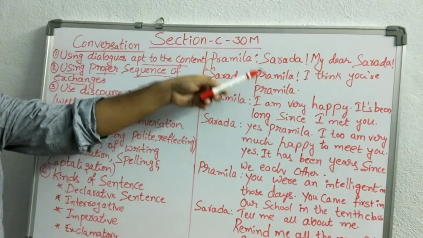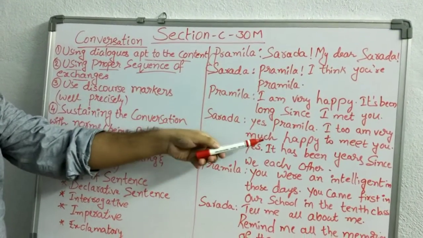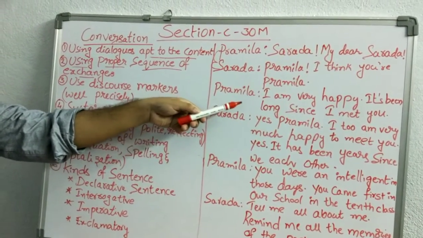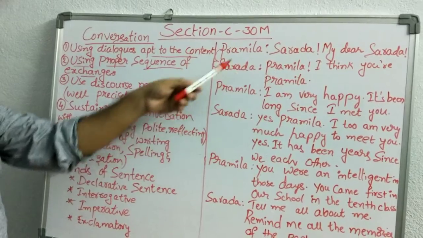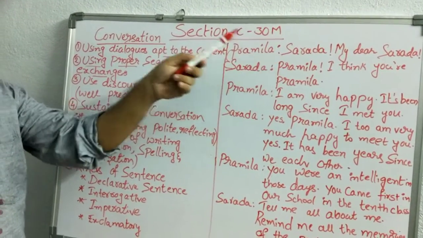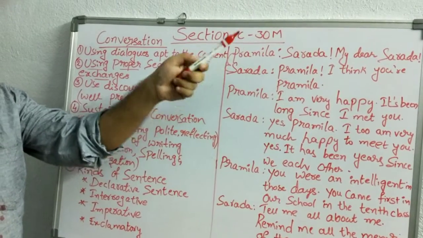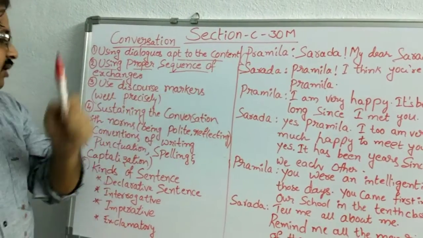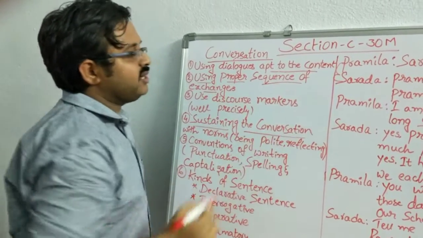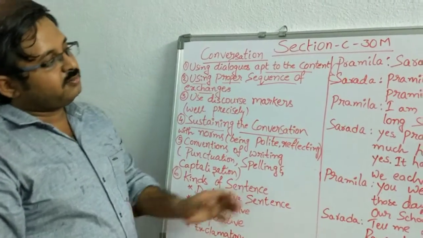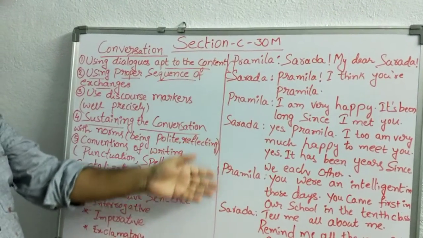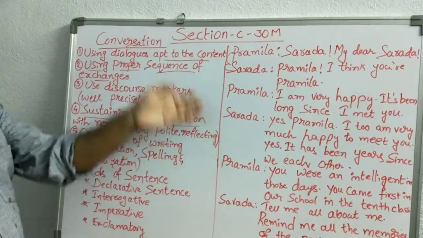So, in the first exchange, they wish each other. Second one, they want to share their feelings. So, it's a sequential order. First sentence, we should not say, I am very happy. First, it said, Sarada, my dear Sarada, the sudden feeling she had when she saw her friend was represented. Next one, sustaining the conversation. Sustaining the conversation means we have to maintain the same way the entire conversation. We should not jump from one topic to another topic.